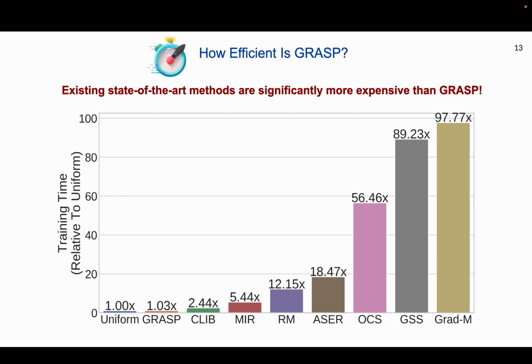Now the question arises: how efficient is GRASP compared to current state-of-the-art methods? Here we evaluated different methods in terms of training time relative to the uniform baseline. Unlike GRASP, existing state-of-the-art methods require significantly longer training time, making them computationally prohibitive to scale. Specifically, gradient-based methods are notably expensive. For instance, GradMatch requires 97 times more training time than GRASP. This comparison clearly demonstrates that GRASP is significantly more efficient and scalable than existing methods.